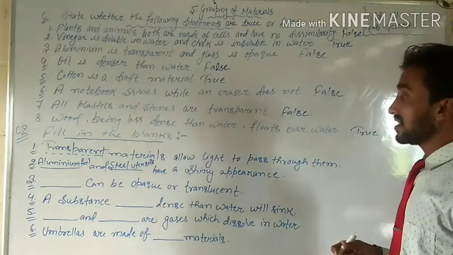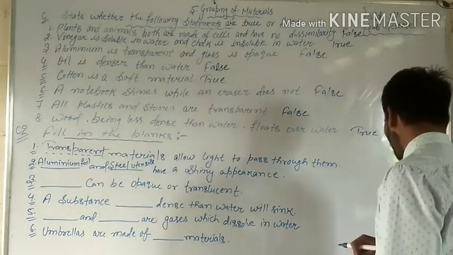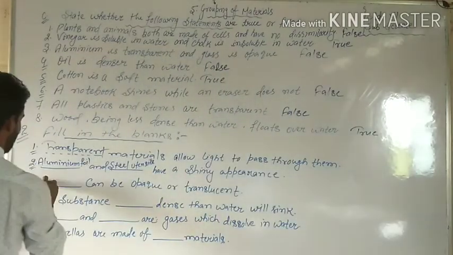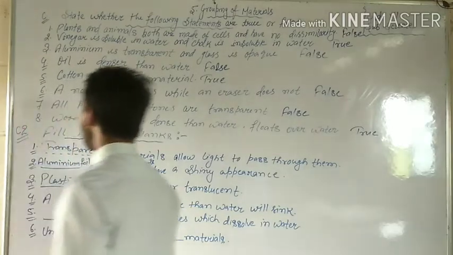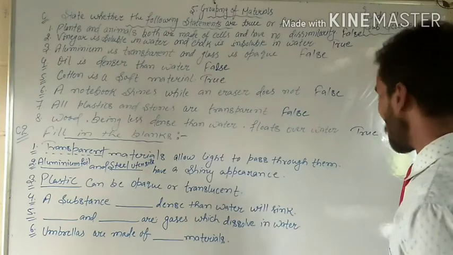See question number 3. Can be opaque or translucent? Which one? Plastic. Plastic may be translucent, transparent, or maybe opaque too.